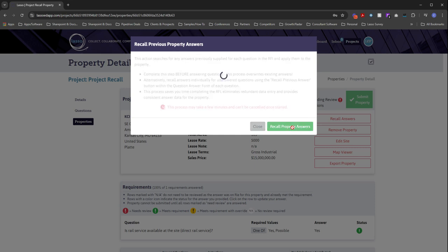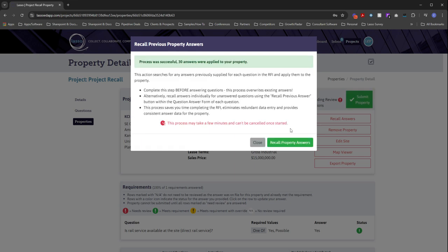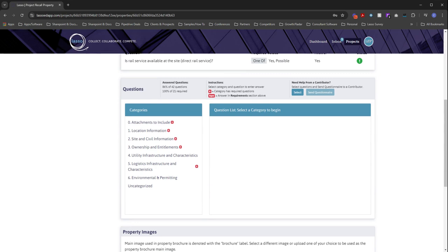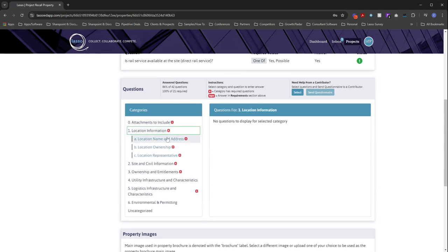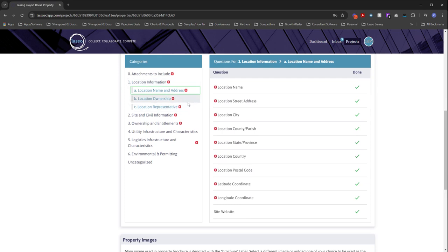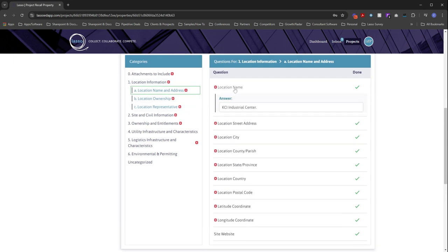So I can click Recall Property Answers here, and with just a couple of seconds, we can see now that I have 30 answers that have just been recalled for this new RFI. So before I even begin answering any of these new questions, we can see here that I now am already 86% complete with my property submission. And all it took, again, was just a couple of clicks to do.